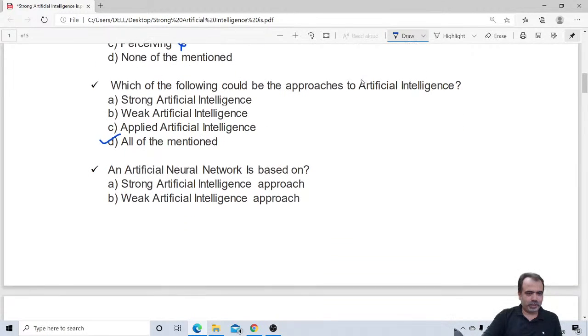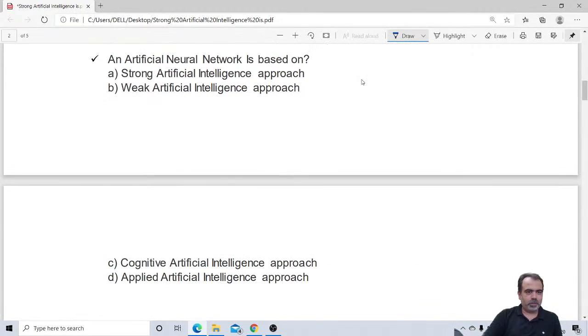So let me move towards the next question. This is again a very important question. An artificial neural network is based on what? Now, ANN, artificial neural network, is some kind of intelligence in which we use our brain, and strong AI, weak AI, and applied AI are not the answer. Cognitive AI is basically something which deals with our brain. So probably the answer would be the cognitive AI approach. So this is important. I think everybody agrees with me.